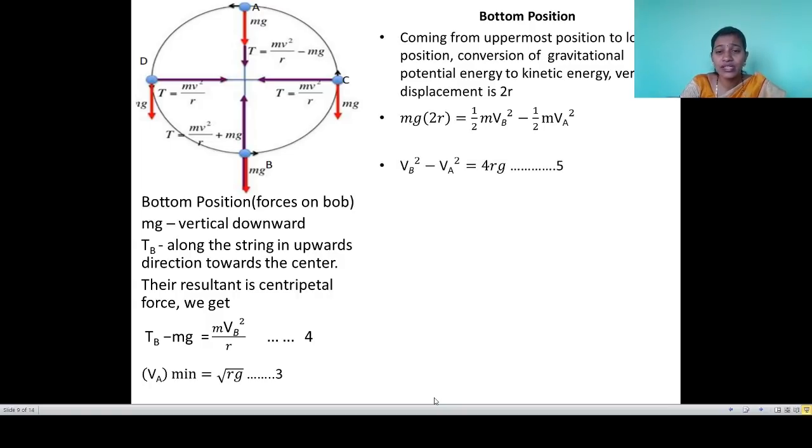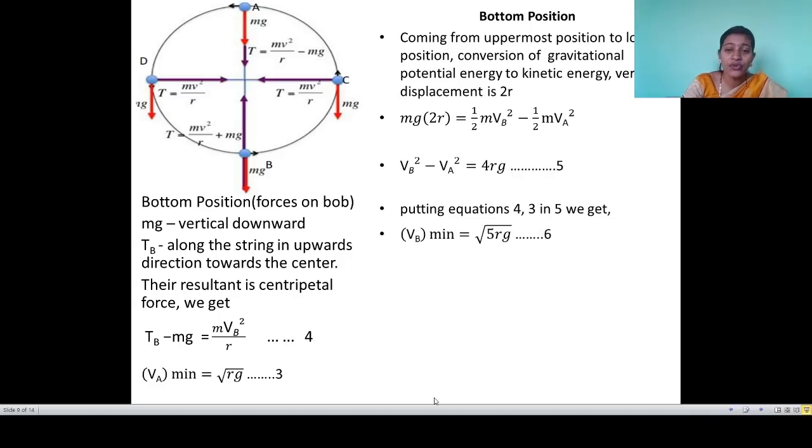By putting this value and taking out whatever is common, and by doing that substitution, same mathematical steps, Vb square minus Va square is equal to 4rg. Now here we have to use equation number 3 and equation number 4. So I kept that in equation 5. We get the speed at the bottom position, Vb minimum, is equal to root 5rg.